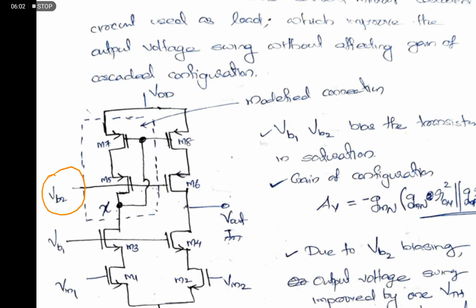Using this, we can improve the output swing by an extra threshold voltage VTH. That's the maximum change in output swing we can achieve. Earlier it was VTH2 minus an overdrive voltage. Now it becomes 2 VTH minus the overdrive voltage of M4. Overdrive voltage is gate-source voltage minus threshold voltage.